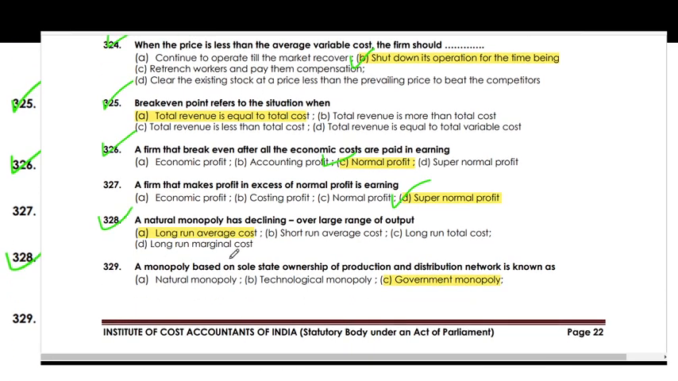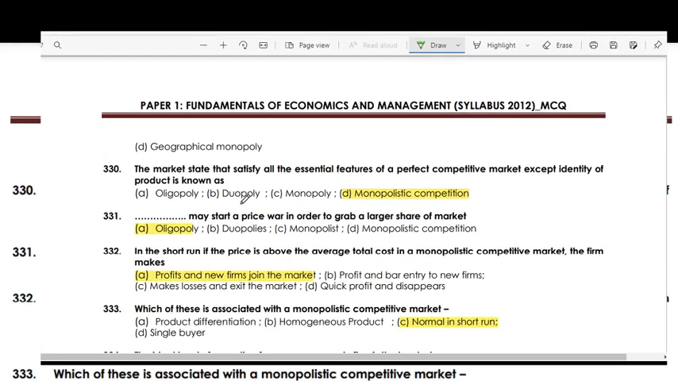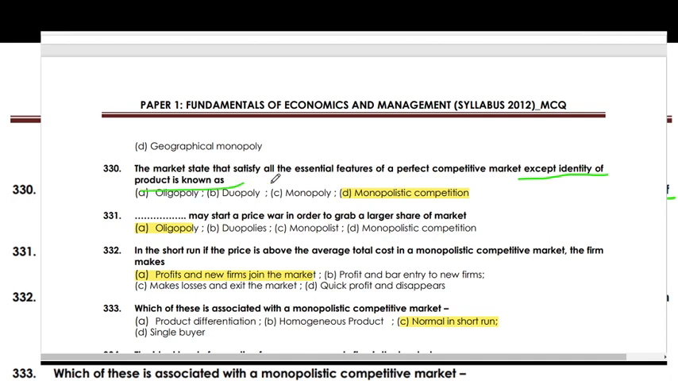A natural monopoly has a declining long-term average cost over a large range of output. A monopoly based on sole state ownership of production and distribution is known as a government monopoly. The market state that satisfies all essential features of perfect competition except identical products is known as monopolistic competition.